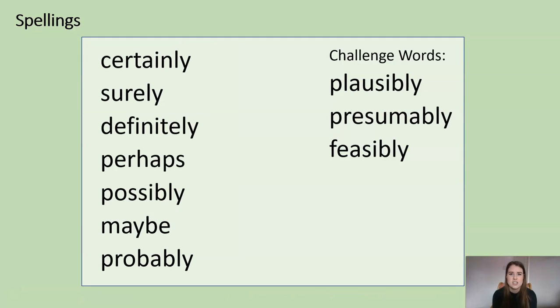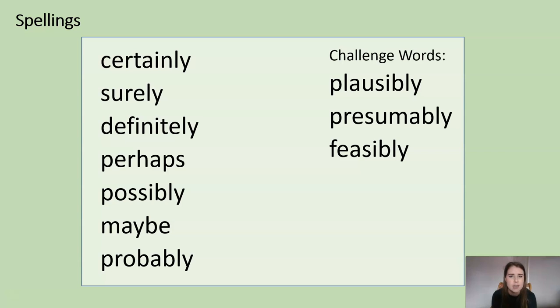So just to finish off the lesson, what I would like you to do for our next lesson, because I'm going to test you on this tomorrow, is practice these spelling words. We know how to do the look, cover, write and check method. So I'd like you to have a go at looking at these words and practicing your spellings for them, because we're going to be using them potentially in our next 2 lessons. So we have our original words of certainly, surely, definitely, perhaps, possibly, maybe and probably.